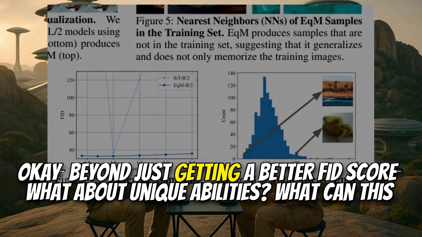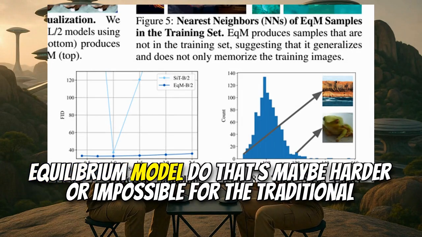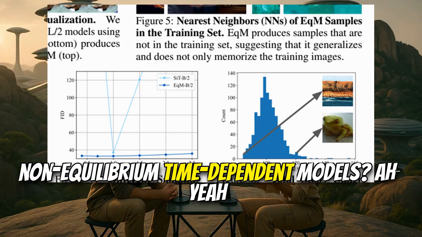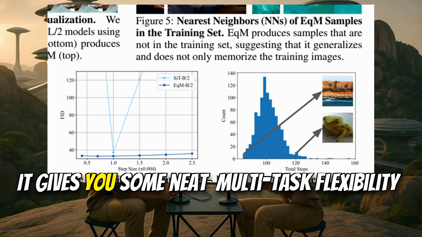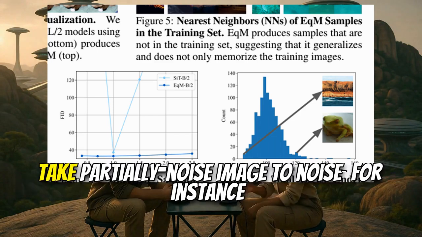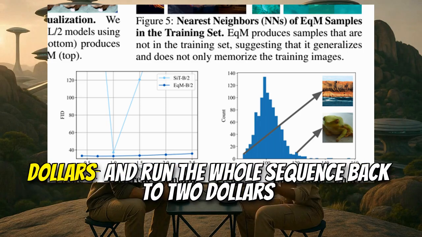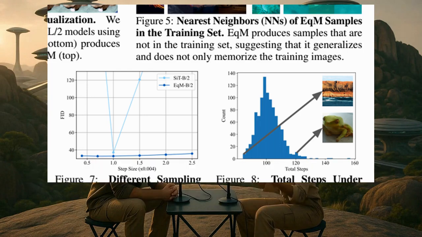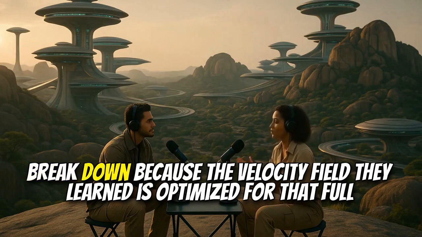Okay, beyond just getting a better FID score, what about unique abilities? What can this equilibrium model do that's maybe harder or impossible for the traditional non-equilibrium time-dependent models? Yeah, this is where the connection to energy-based models really shines. It gives you some neat multitask flexibility. Take partially noised image denoising, for instance. Flow-based models are often trained assuming you start from pure noise, time 1, and run the whole sequence back to 0. If you try to jump in halfway, say with an image that's only slightly noisy, they often break down because the velocity field they learned is optimized for that full trajectory.